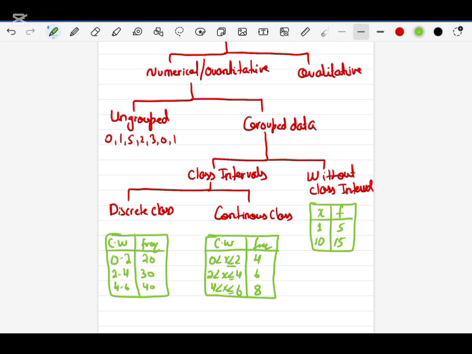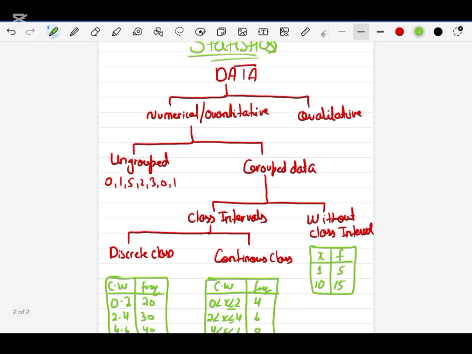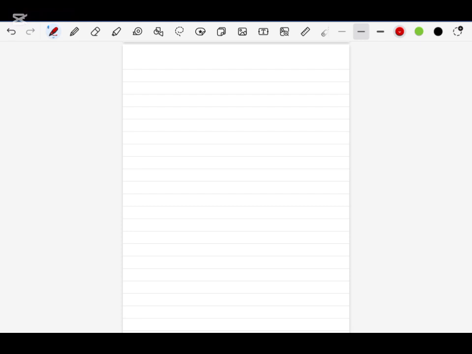So I hope everything is clear, how we can understand the data, what we have: numerical and qualitative data, ungrouped, grouped, class interval, discrete, continuous, without class interval. I hope this concept is clear to you. Now we will start the concept of mean, median, mode and range with ungrouped data. Starting with ungrouped data.